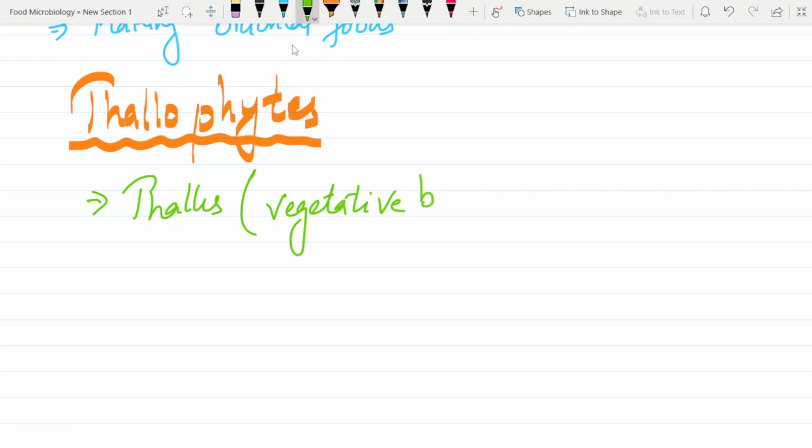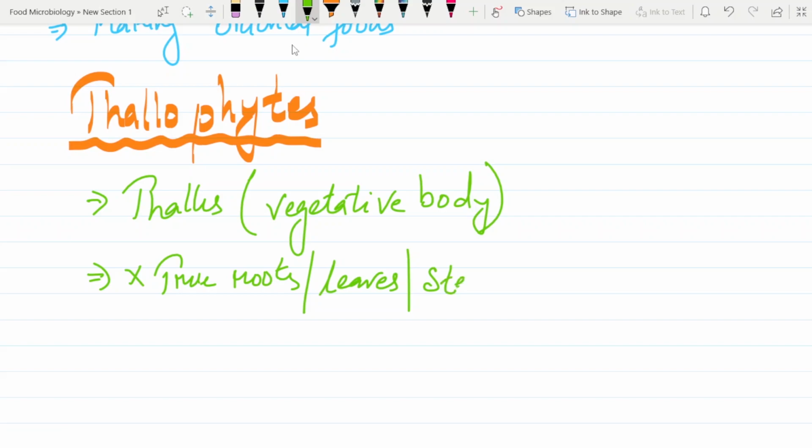And these thallophytes don't have true roots, true stems, or true leaves. They don't have all these things.